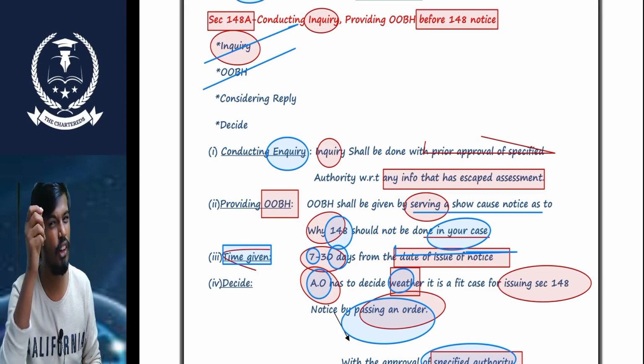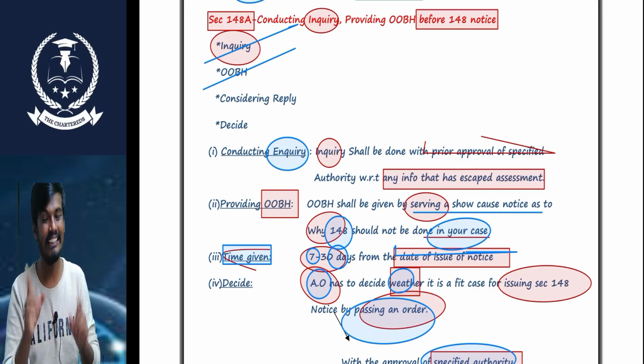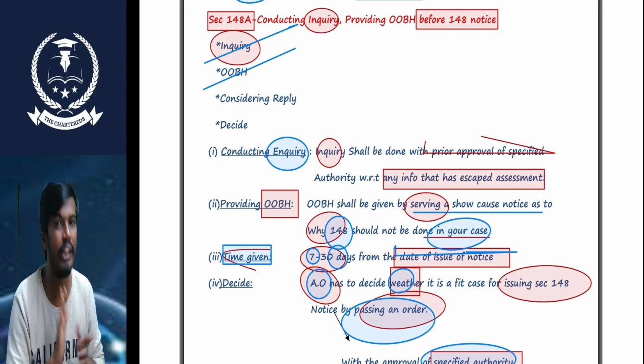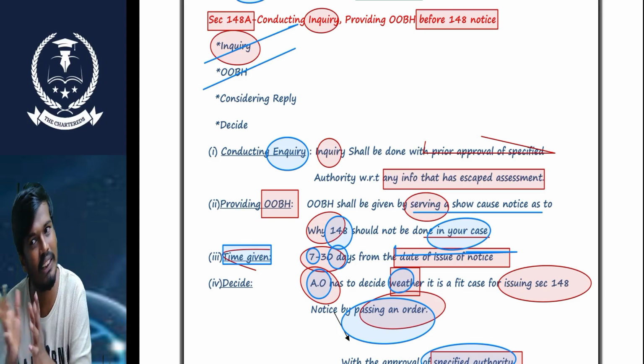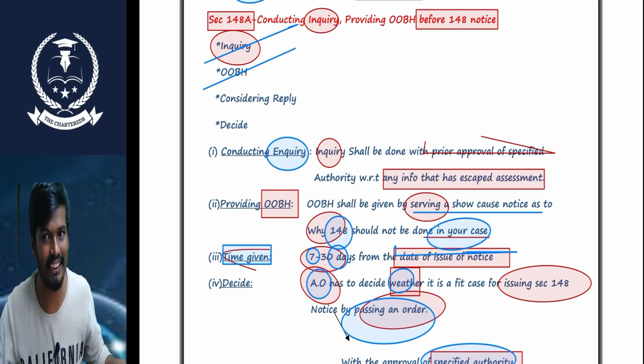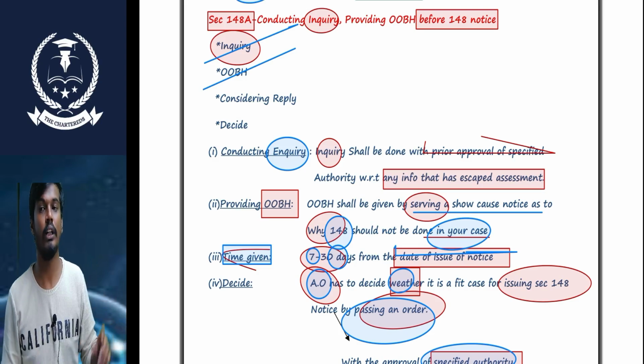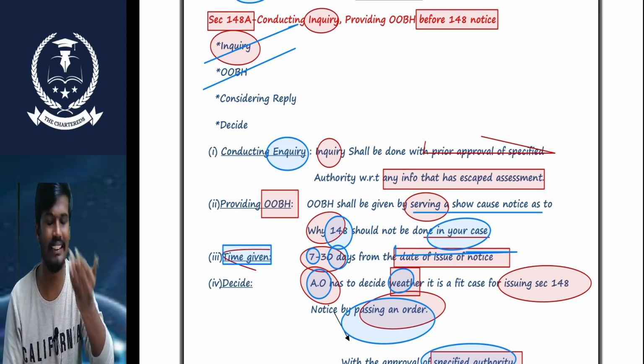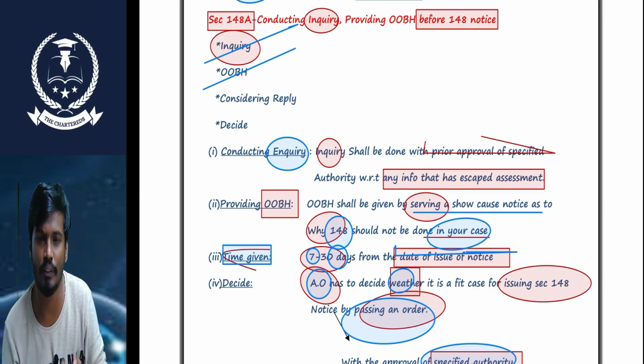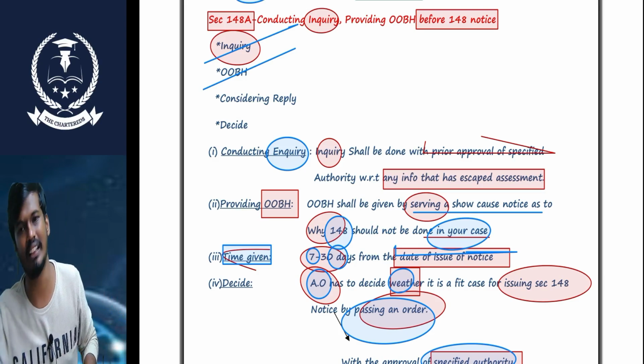Sir, why should 148 not be done in your case? In this scenario, the SSC needs to reply to the AO within minimum 7 days, maximum 30 days. After that, the AO decides whether it is fit for the case or not. Before passing the order, I need to take the approval from the prescribed authority. Who that authority is, I will discuss later, sir.